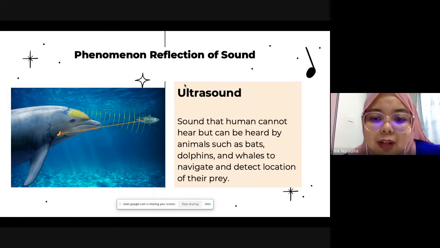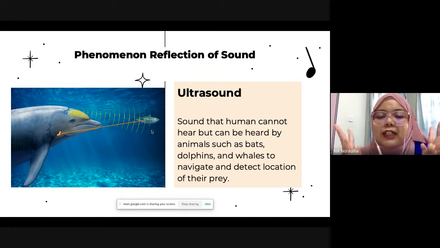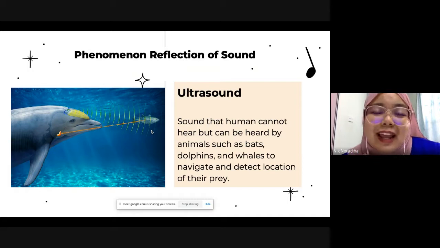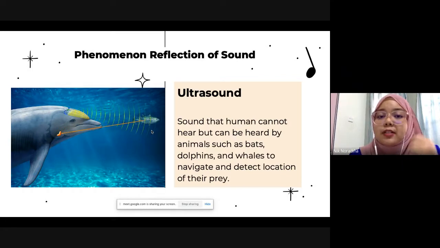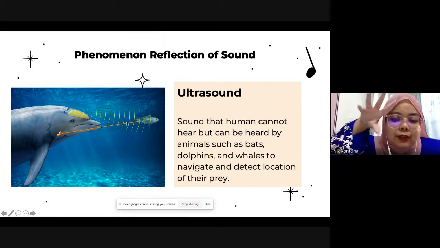The second one is ultrasound. As you can see in the picture, we have a dolphin and also a small fish. For your information, ultrasound cannot be heard by our ears. Humans cannot hear it. But there are certain animals that can detect ultrasound waves. Dolphins, bats, and whales can detect ultrasound waves. For example, how does this dolphin detect this small fish? It will emit the ultrasound wave.